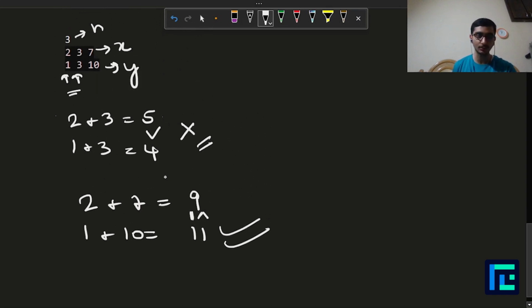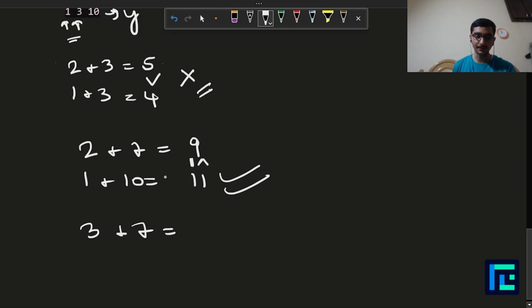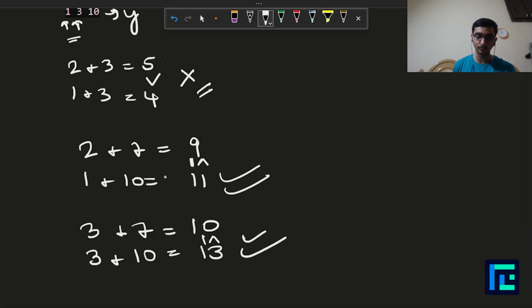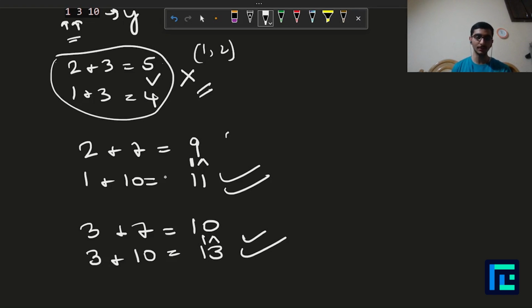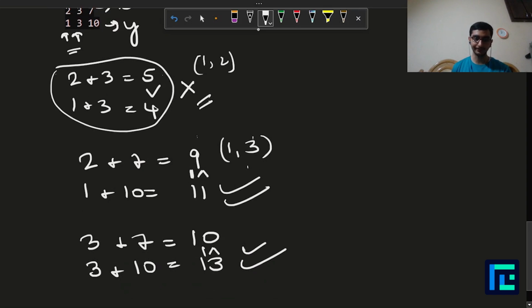Let's say the second and third person go together. So 3 plus 7 is the expenditure, that is 10, and 3 plus 10 is the budget, that is 13. Again, this is less than or equal, so this can go, right? So we saw that the first and second person is not possible. The other one, no, this is first and third actually. So let's do this properly. The first and third person, if they form a group, they can go together. And if the second and third person form a group, they can go together as well.